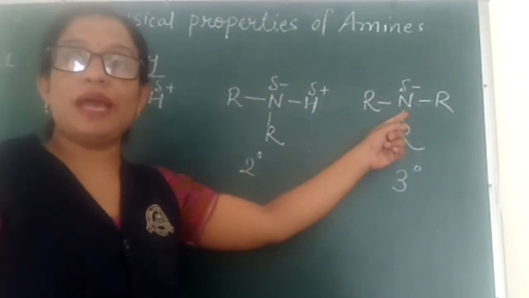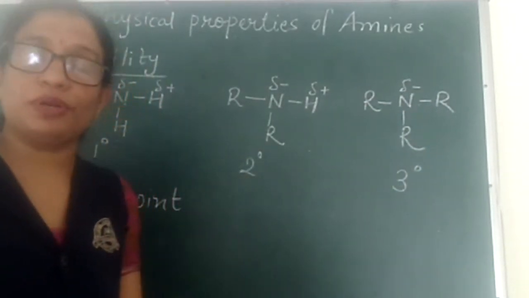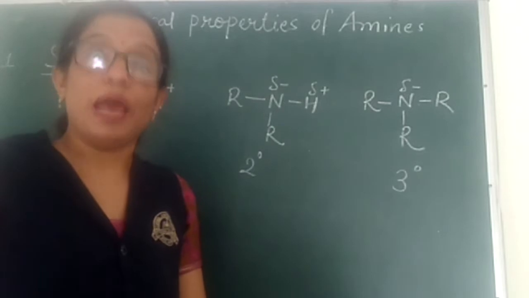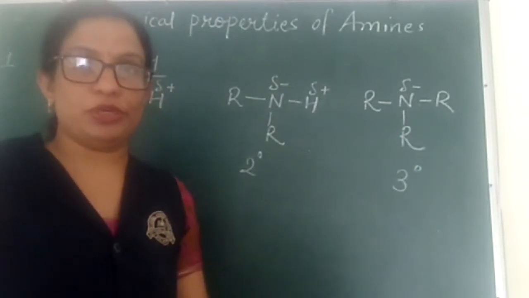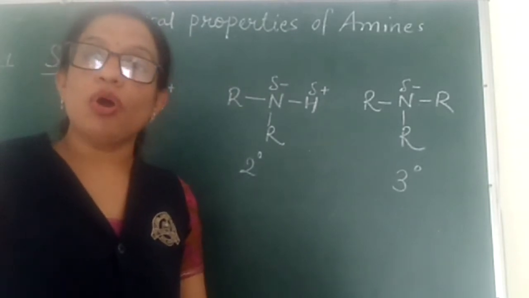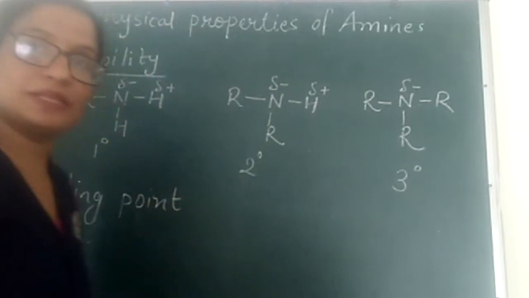Here the nitrogen atom is bonded with all three alkyl groups. There is no N-H bond. So here there is an absence of intermolecular hydrogen bonding between its molecules. So what will be the order of boiling point of primary, secondary and tertiary amines?